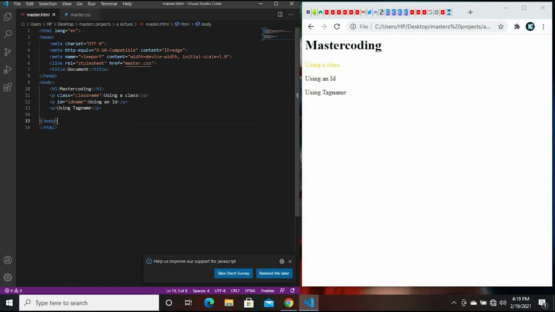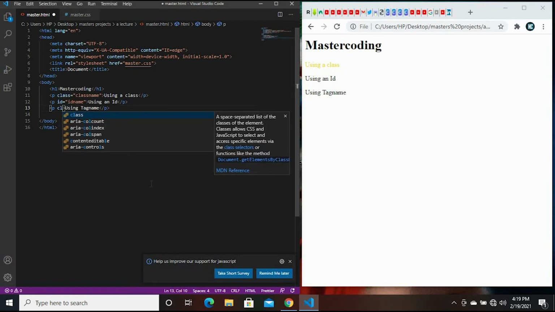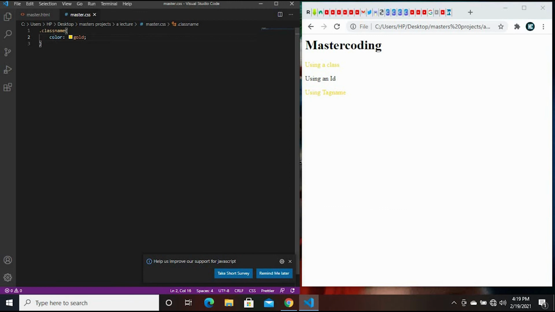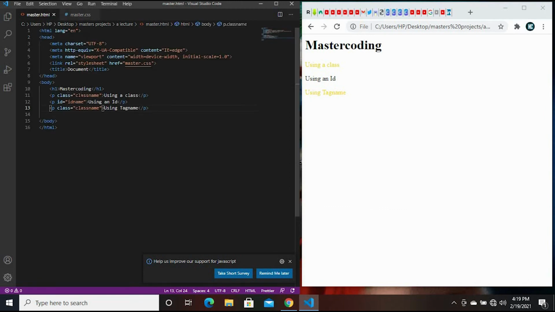Let me show you an example of that for CSS so you understand what I mean. So let's see class, and then we name it class, and then we save this. Let's refresh this. Yes, that's because this class name over here is affecting this and this.